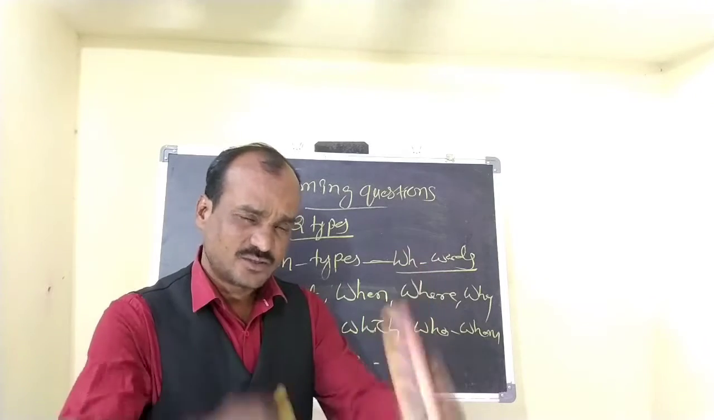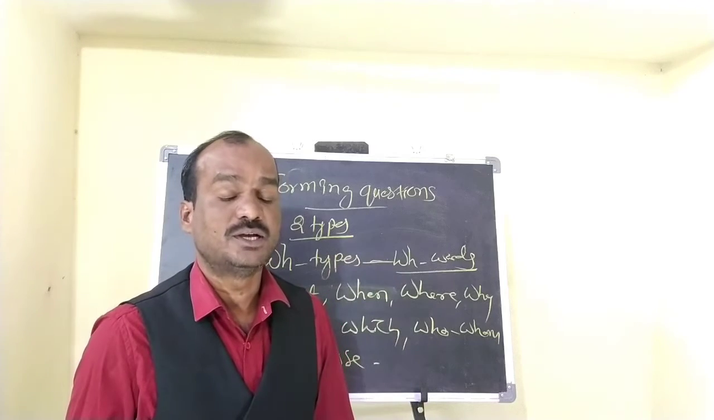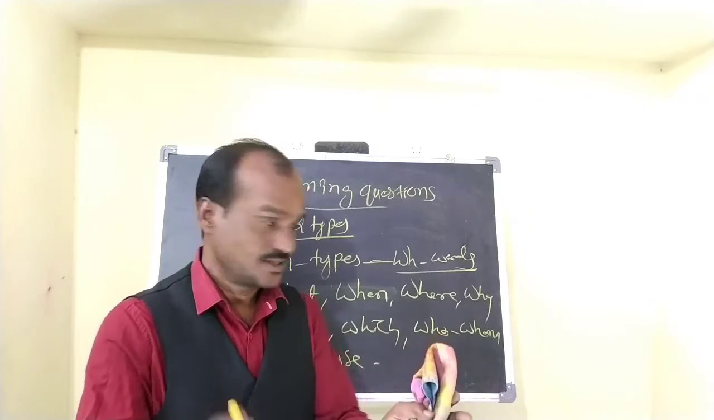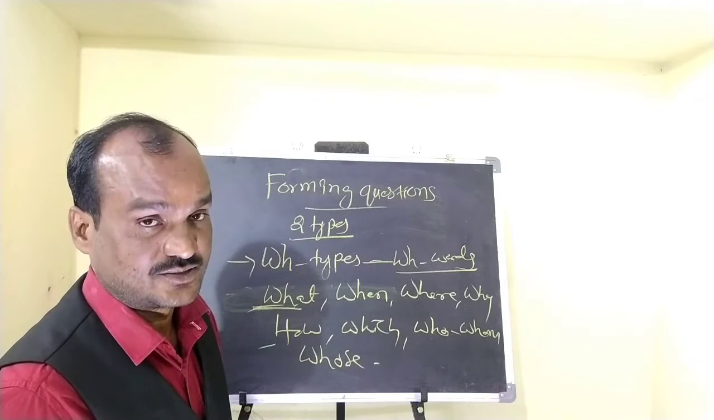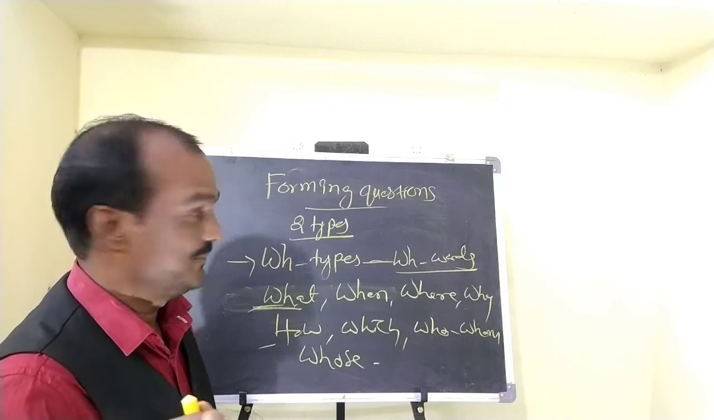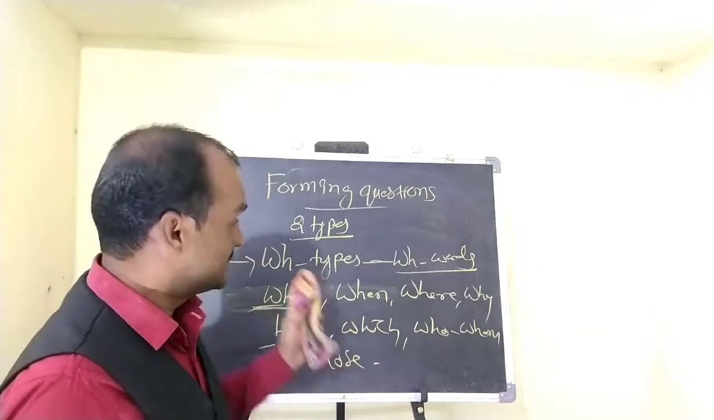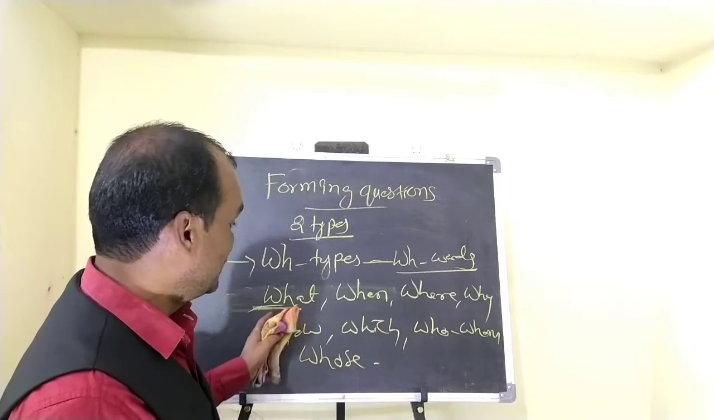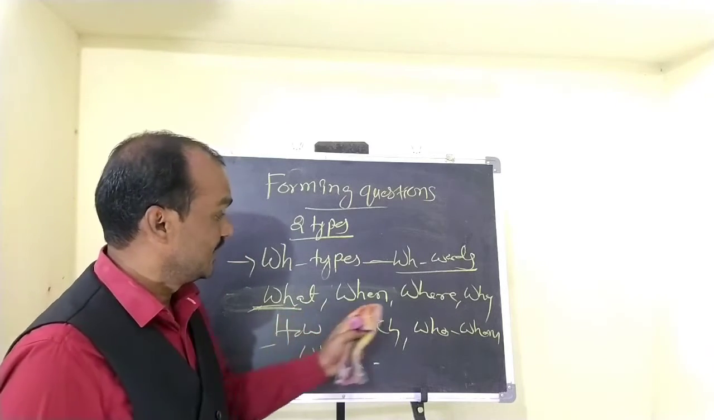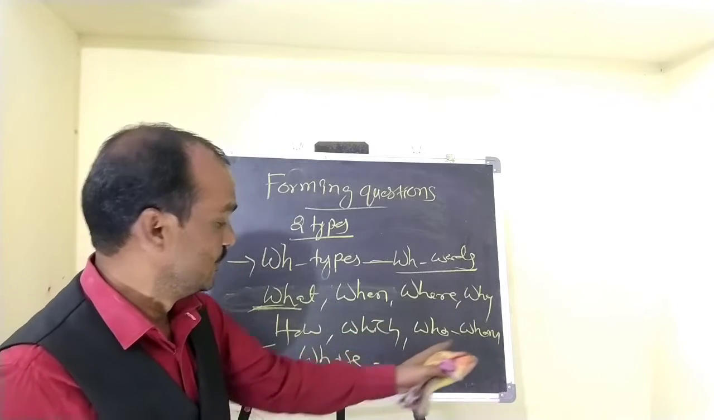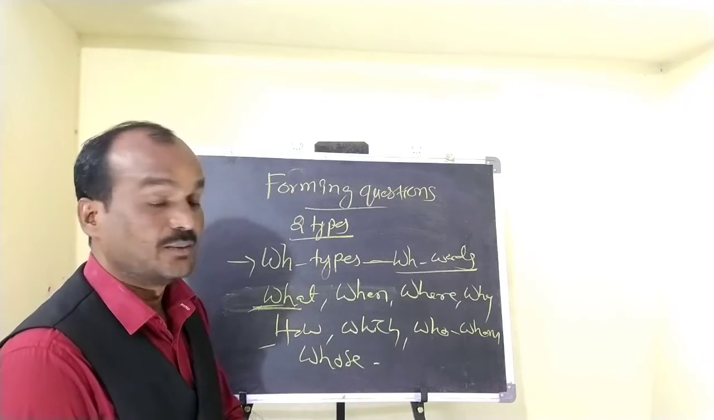You see, all these questions begin with a WH word, so these are called WH type questions. How many types of questions are there generally? WH type questions and yes-no type questions. WH type questions are those which begin with a WH word: what, when, where, why, how, which, who, whom, whose, by whom. All these are WH type questions.